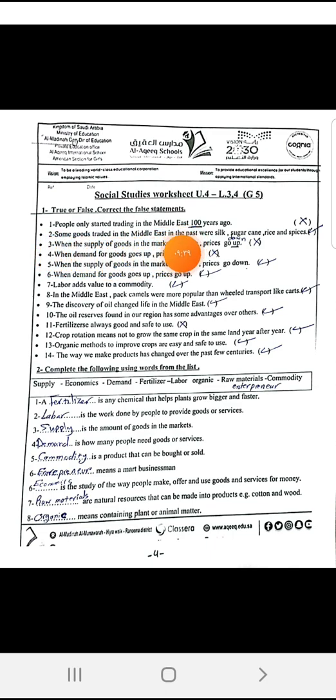Some goods traded in the Middle East in the past were silk, sugarcane, rice, and spices. Yes. And there were also more goods, but these are only some of them.